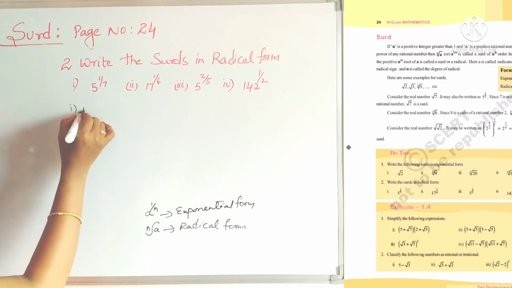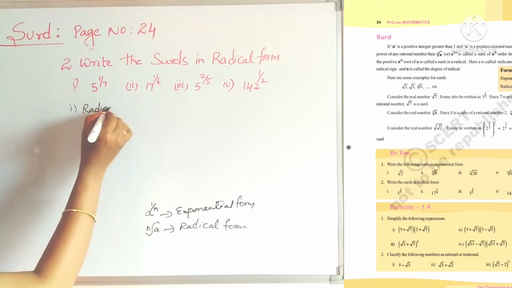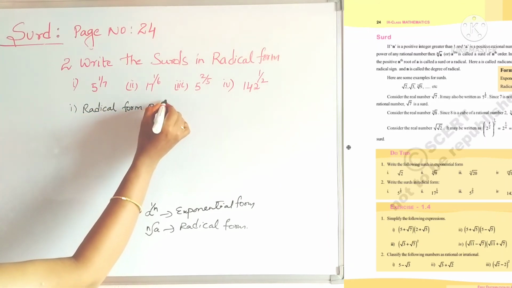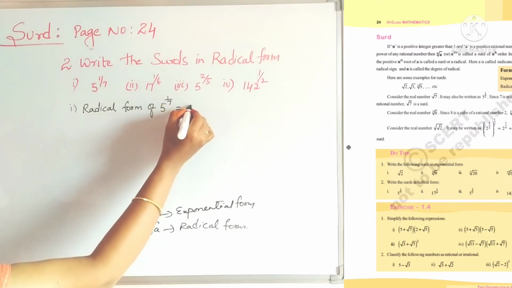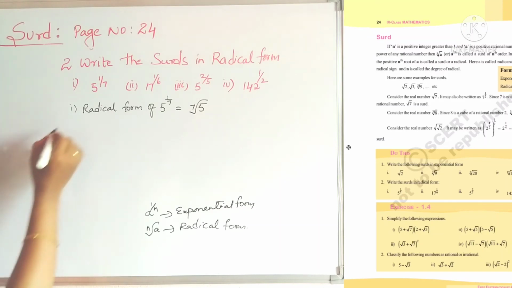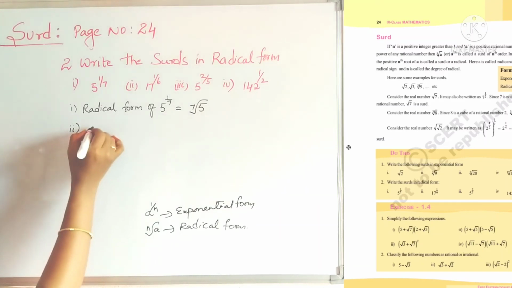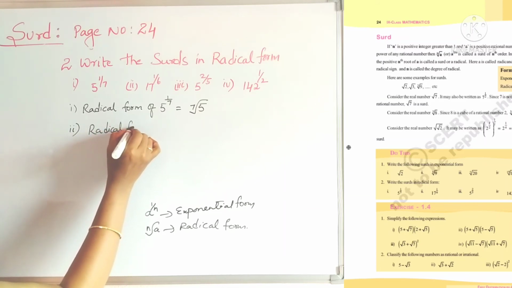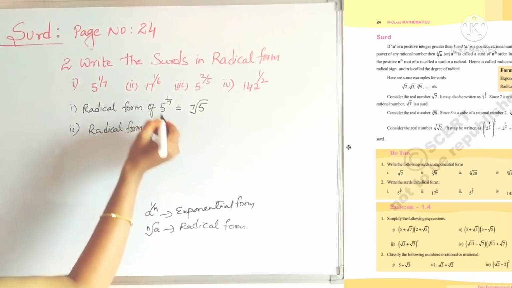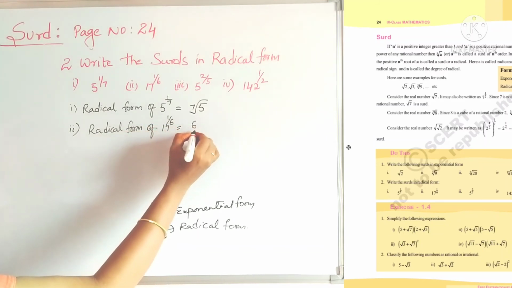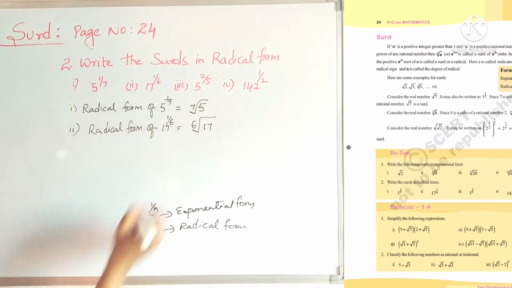First one, radical form of 5 power 1 by 7 is 7th root 5. Radical form of 17 whole power 1 by 6 is 6th root 17.